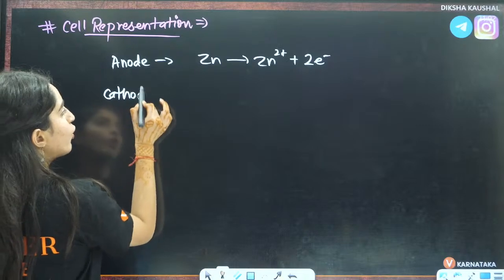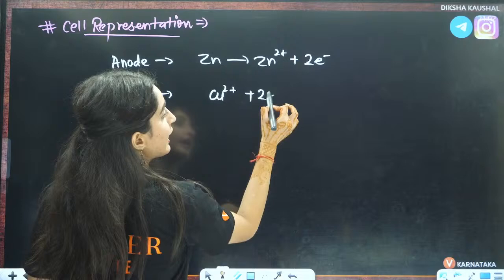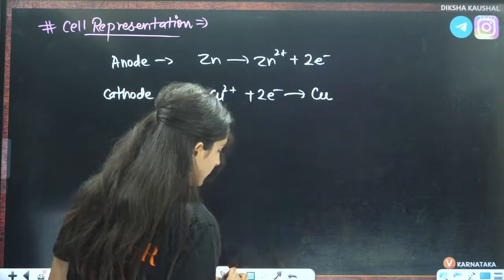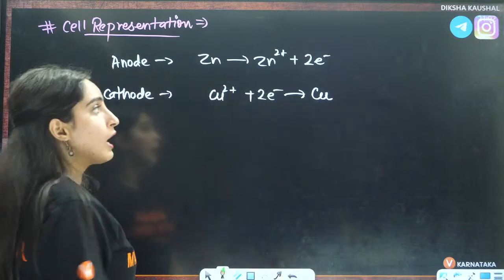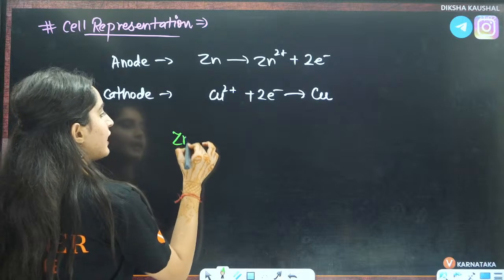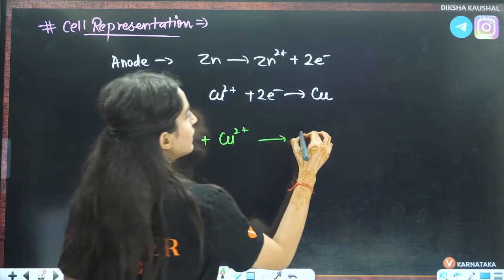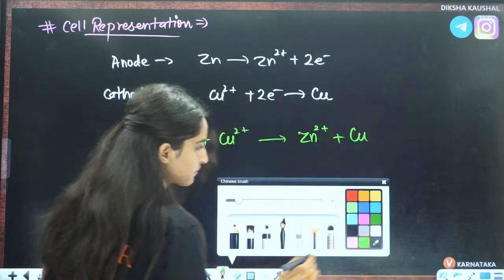At the cathode, copper 2 positive ions were gaining 2 electrons and becoming Cu, right? These were the two things happening here. Now, the overall reaction will be Zn plus Cu2 positive giving Zn2 positive plus Cu. This is the overall reaction.